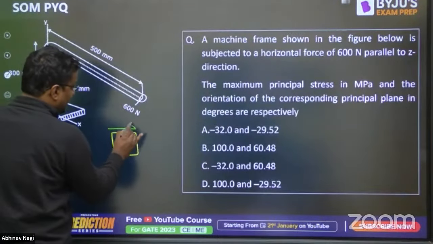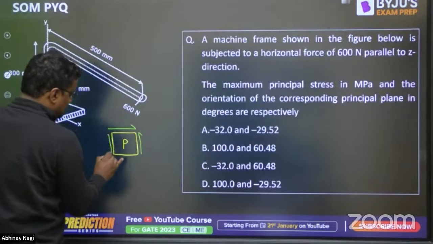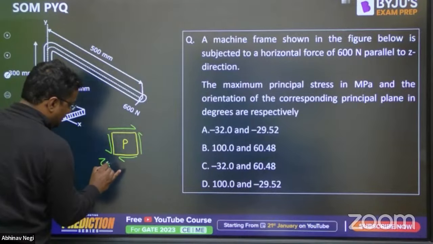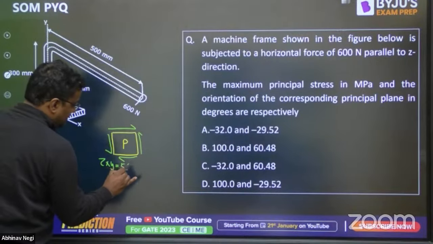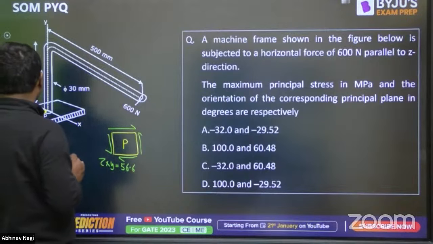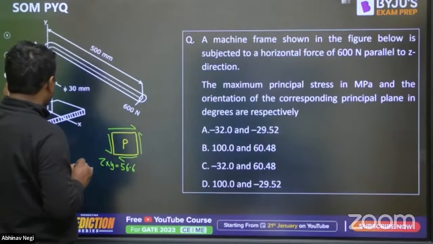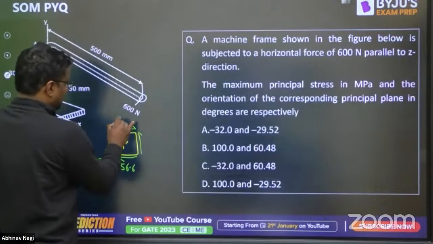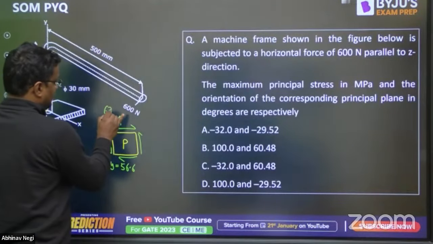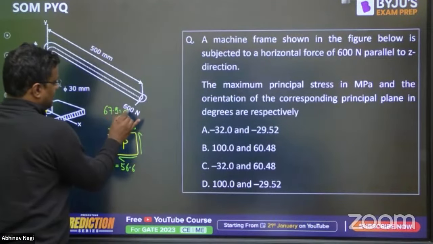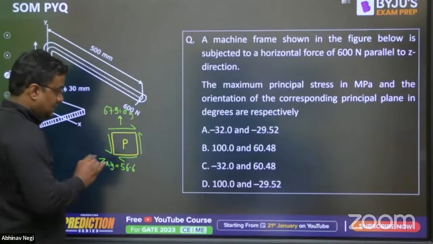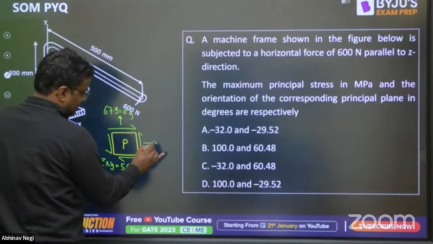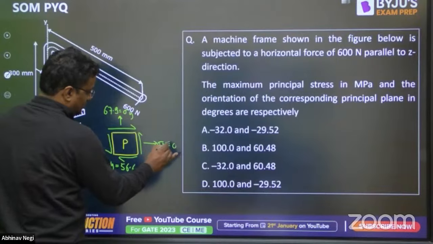Not going into the directions, the shear stress tau xy is equal to 56.6. And how much is the bending stress? 67.9. That is sigma y. And here there is no stress, so sigma x is equal to 0.